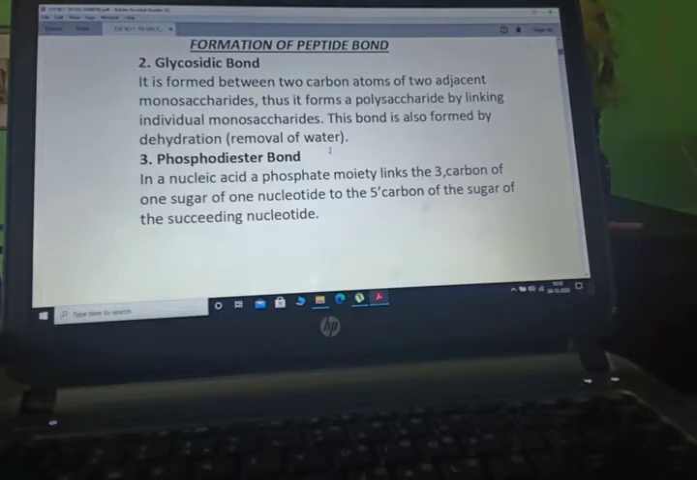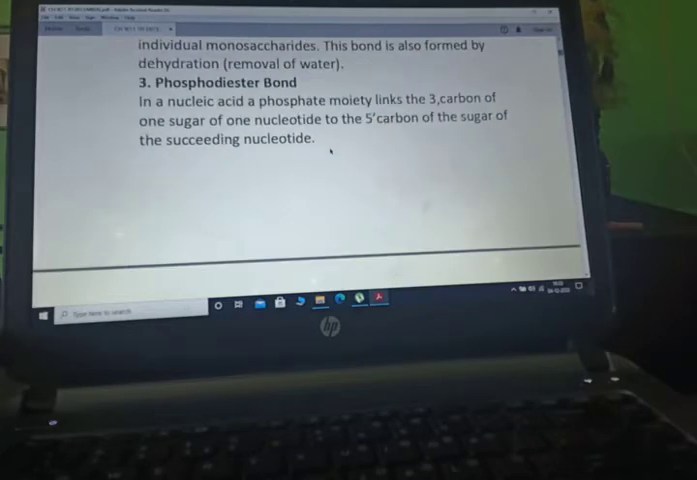Now glycosidic bond. It is formed between two carbon atoms of two adjacent monosaccharides. Thus it forms a polysaccharide by linking individual monosaccharides. This bond is also formed by dehydration, that is removal of water.